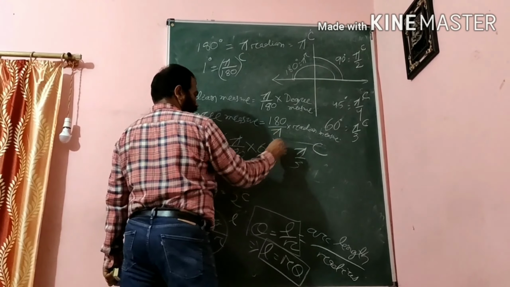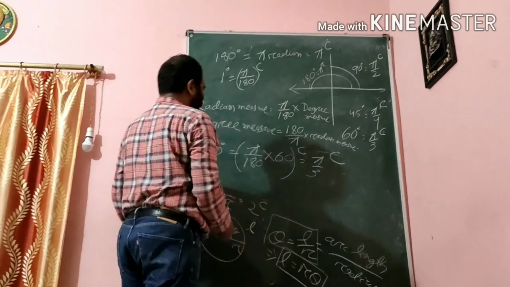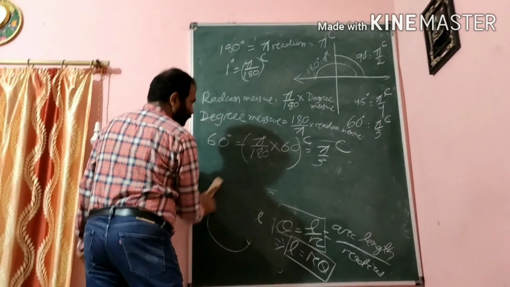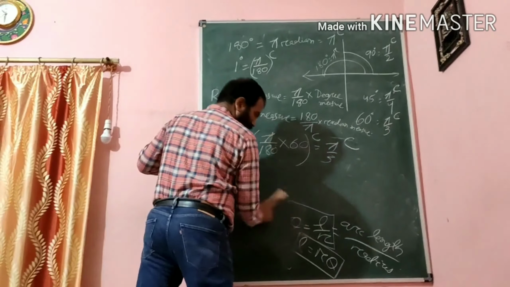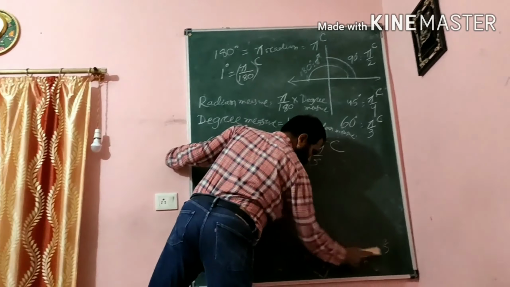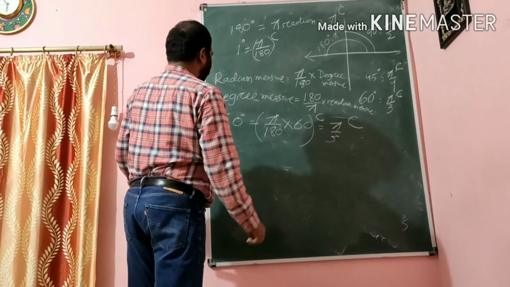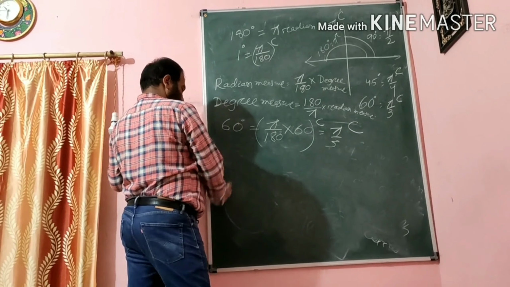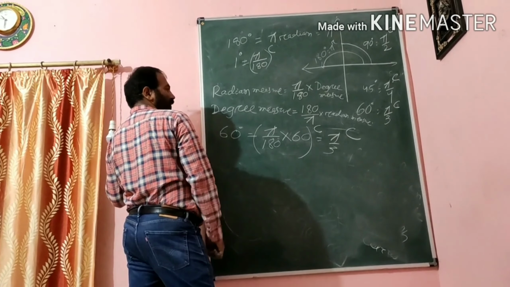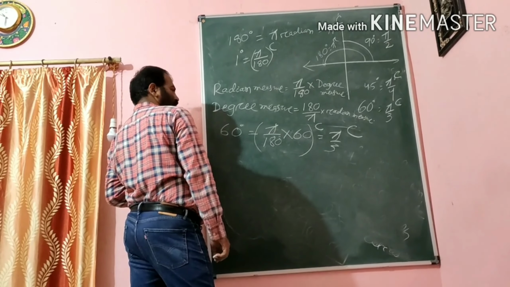Okay, so here you can write radian by our formula. And suppose radian is given to you, then we will get the degree measure by applying this formula. Okay, so these are the basic things you should know.